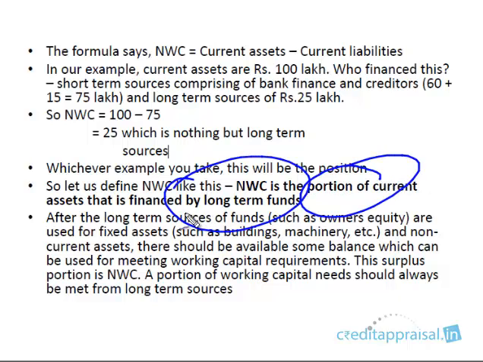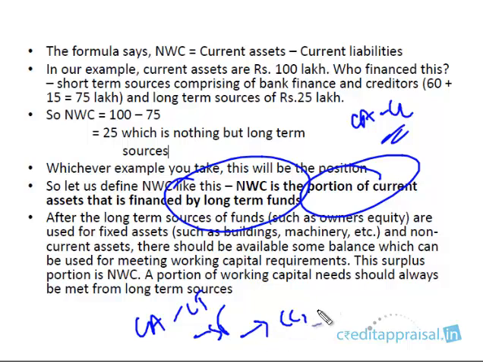If somebody asks you in an interview what is NWC, please don't say it is current assets minus current liabilities. No, that is not the answer they expect. That is the formula, but what is the interpretation? NWC is the portion of the current assets, because current assets are financed by long-term sources and short-term sources.